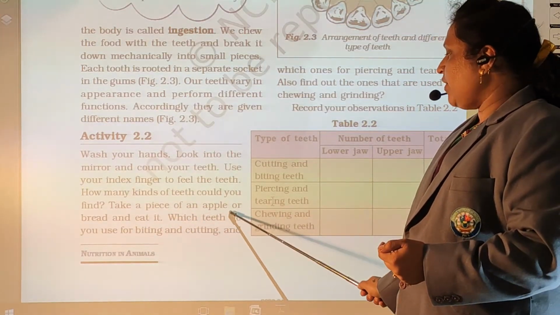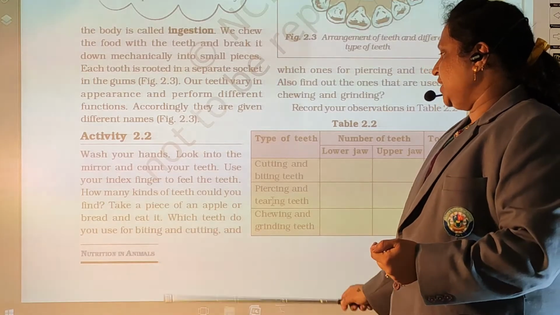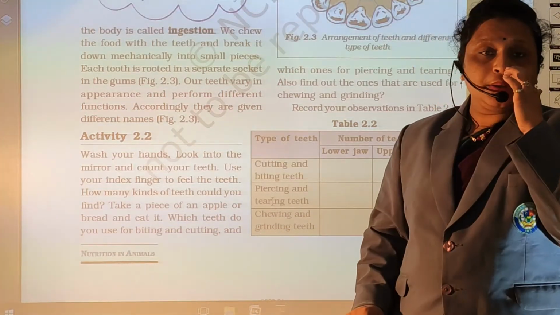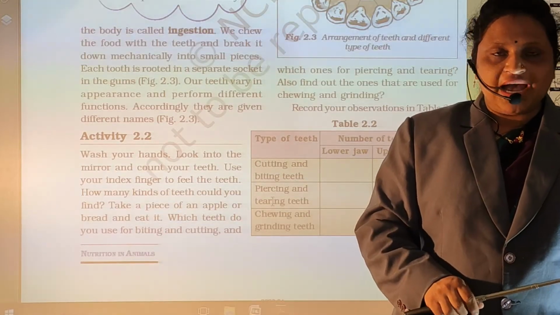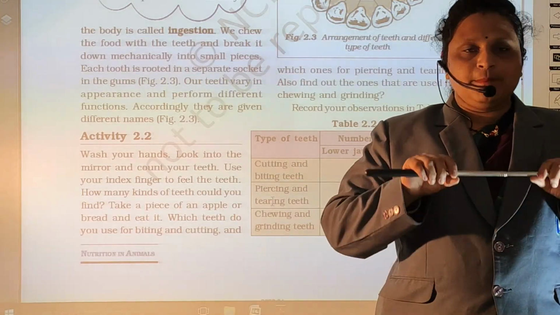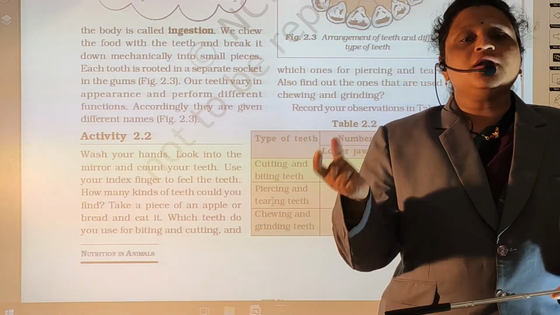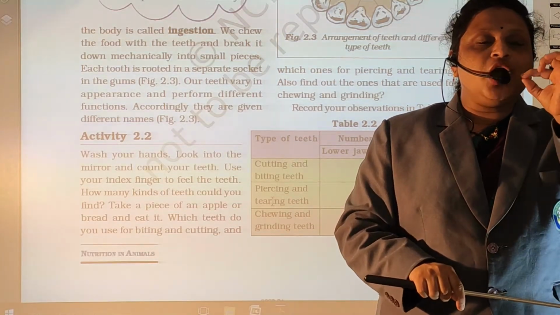Take a piece of apple or bread and eat it. Which teeth do you use for biting or cutting? So what you have to do? You have to wash your hand, stand in front of the mirror, take a piece of apple or bread and chew.